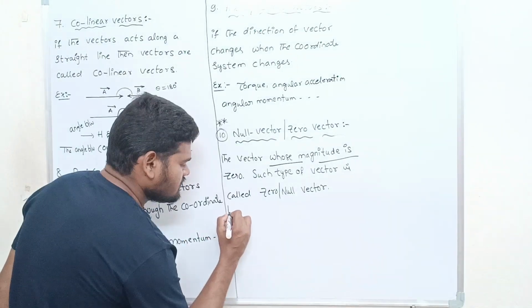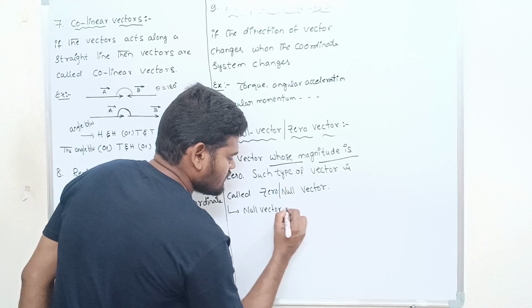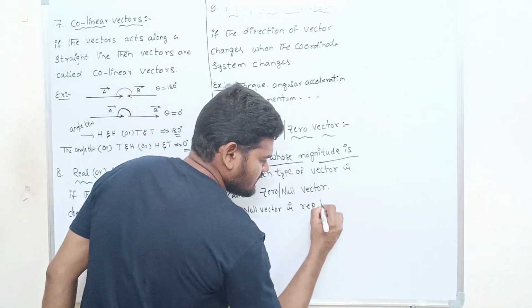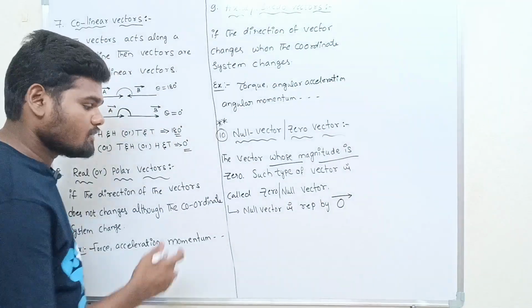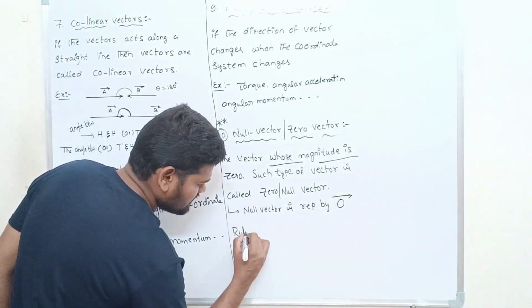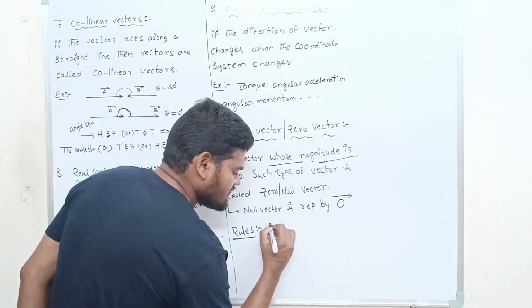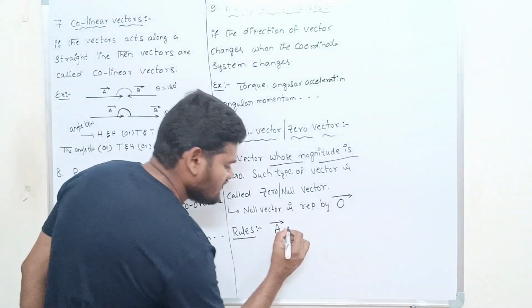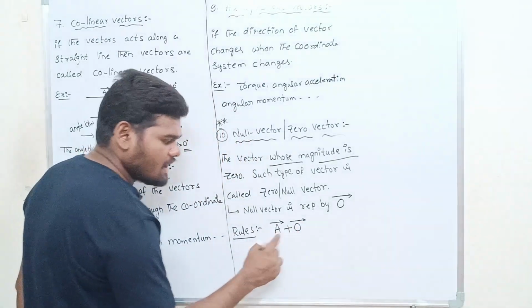Have a look. Okay. So the null vector is represented by zero bar. Rules of null vectors. If a bar is a vector, if you add the null vector to the a bar vector, you will get the a bar vector.